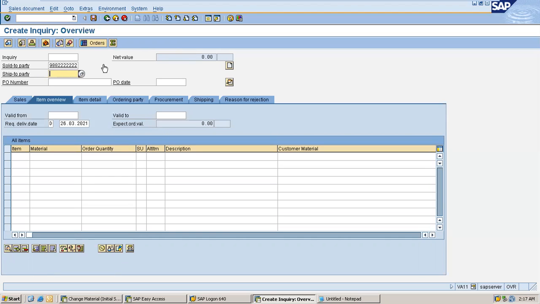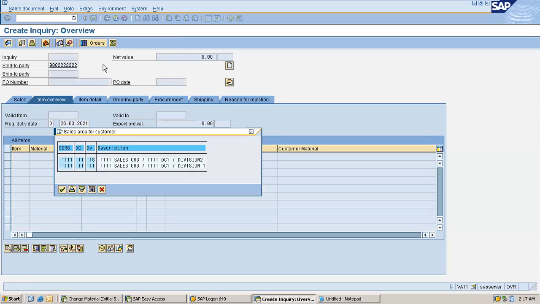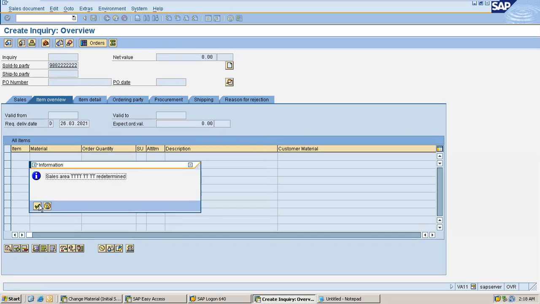You don't need to enter the ship to party here. It picks the ship to party automatically. So for now, select this sales area. It will be very strange to you, but select any one of the sales areas. Choose continue. The tick mark is the continue button.